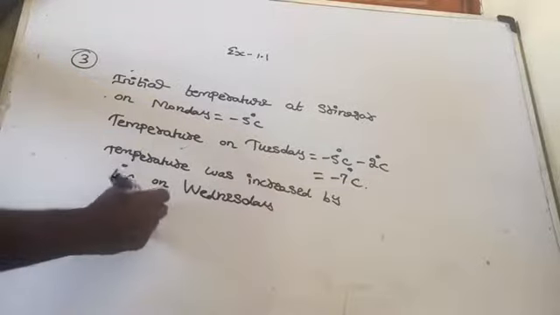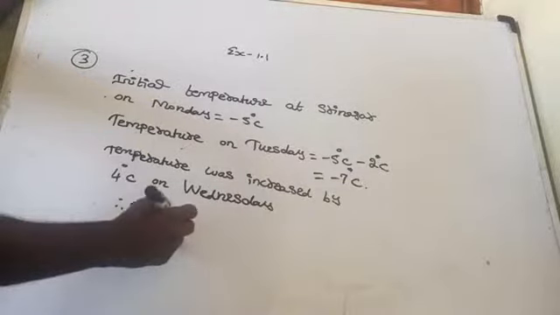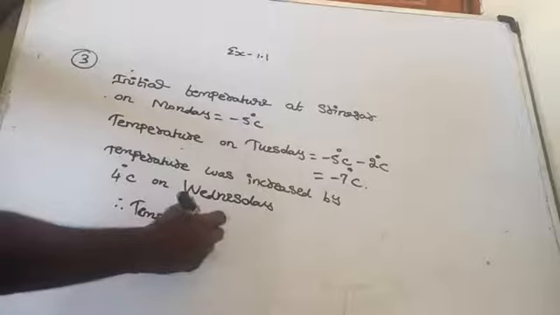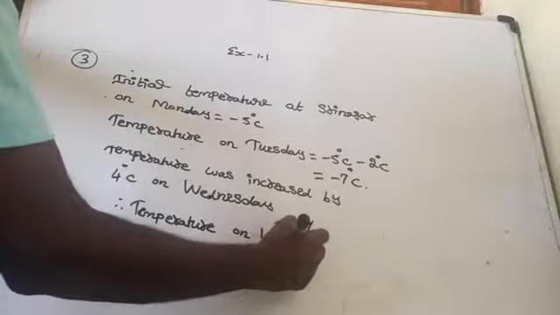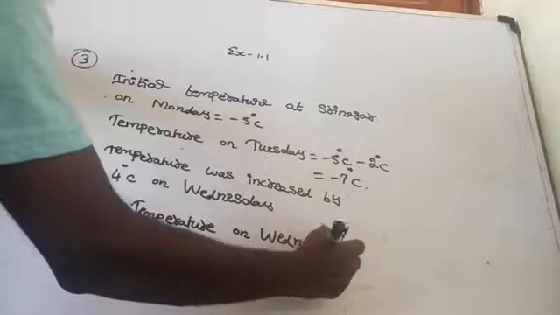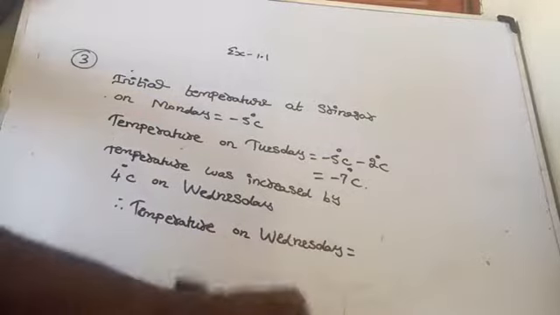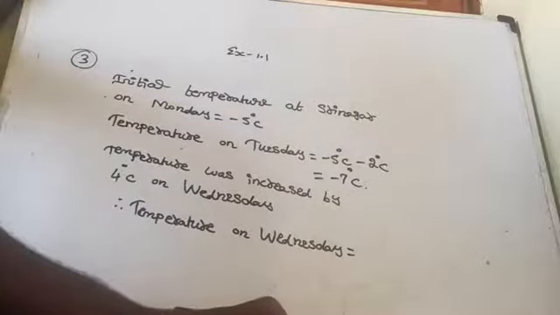Therefore, the temperature on Wednesday is equal to minus 7 degrees Celsius